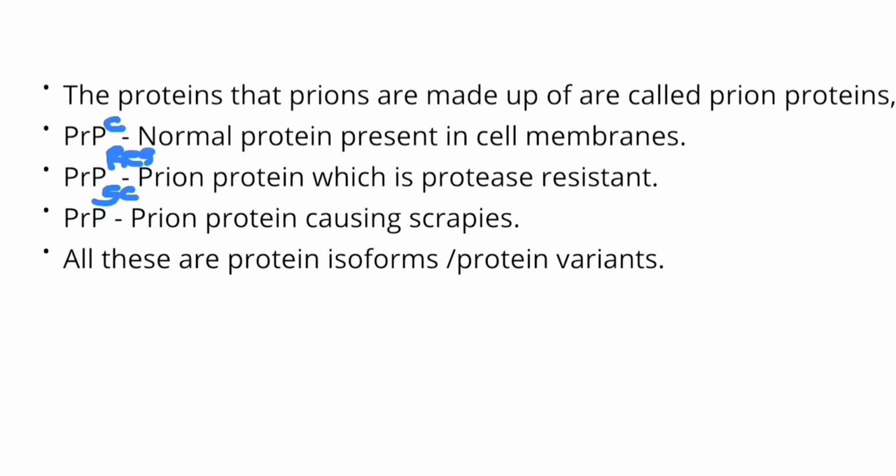All these three proteins, that is PrPC, the normal one, PrPres, which is the prion protein resistant to protease enzyme, and PrPSc, the prion protein causing scrapie, are all from the same gene family, and so they are isoforms.